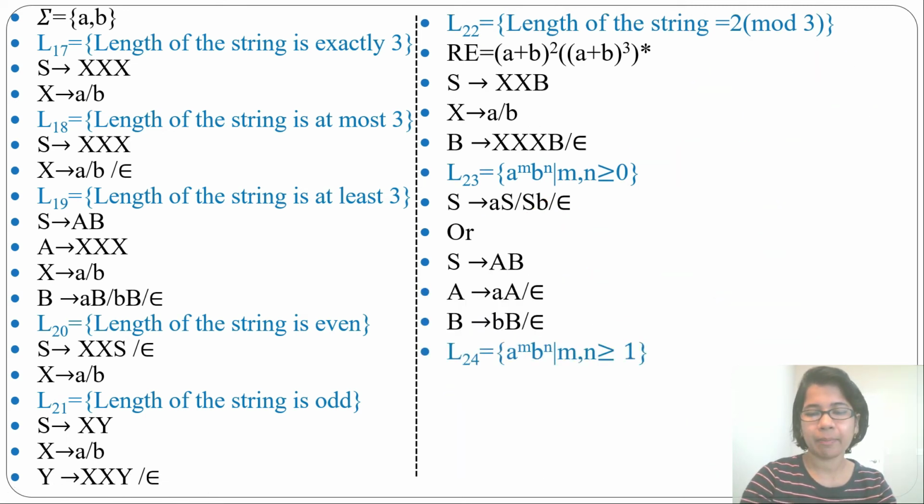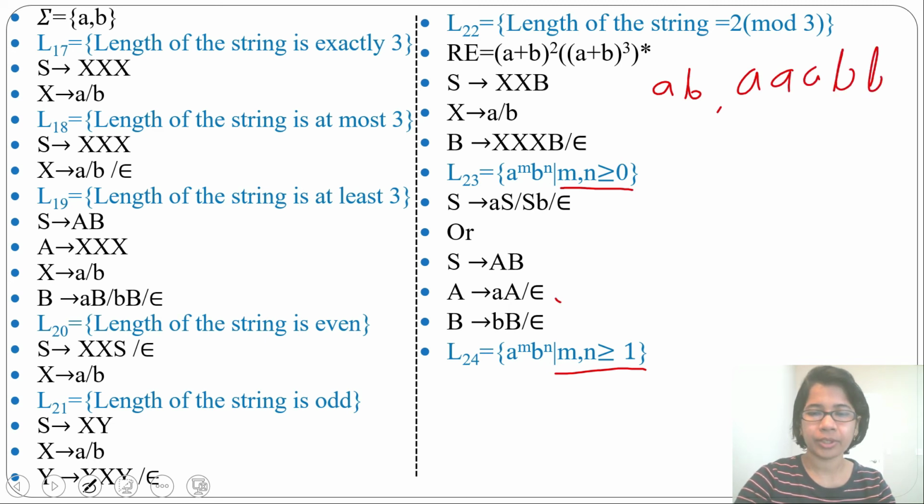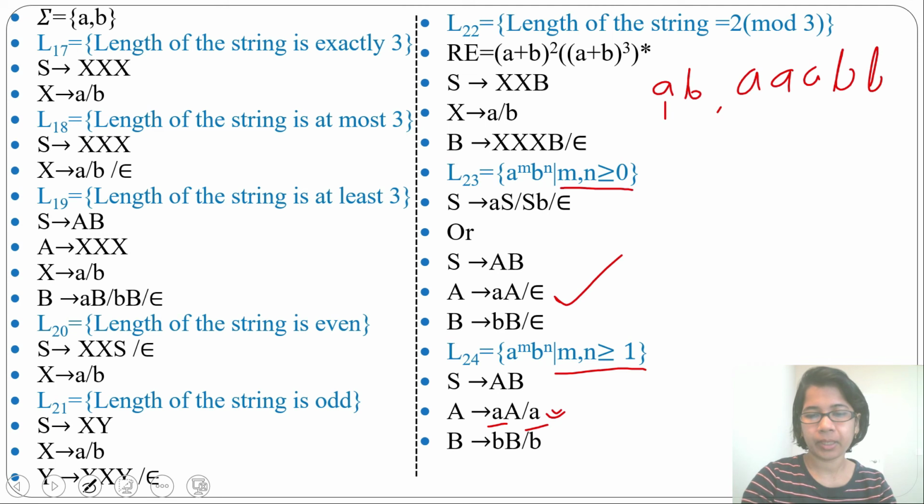Next language, a power m, b power n, m, n value greater than or equal to 1. Here minimum was 0, here minimum is 1. So which string will it generate? It will generate minimum ab, then any number of a followed by any number of b. I'm just using this version. From S you can derive AB, then from A you can derive aA or a. So minimum should be length 1, that's why single a. Then from B you can derive bB or b.